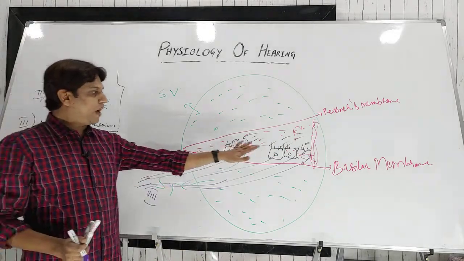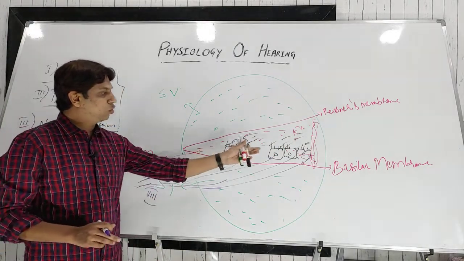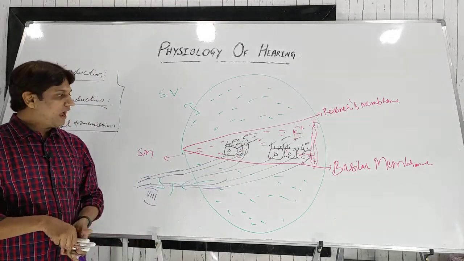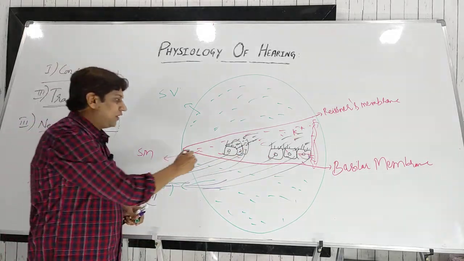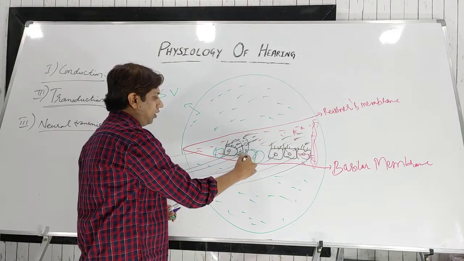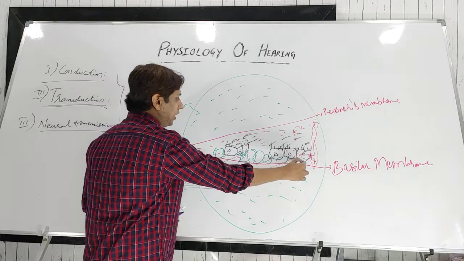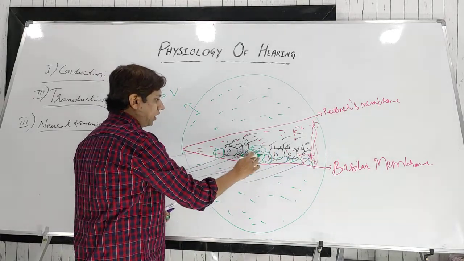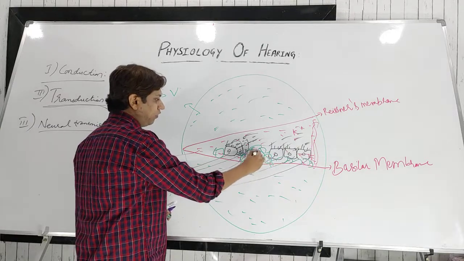Now apart from these two important receptor cells, inner hair cells and outer hair cells, we have some supporting cells. Those supporting cells are also known as Hensen cells, Claudius cells and Deiters cells. Some supporting cells will be there, and we have here the tunnel of Corti and rods of Corti.